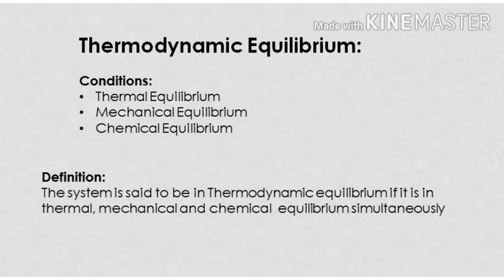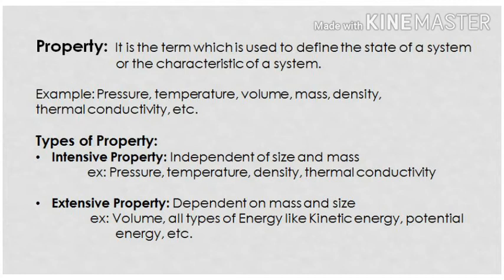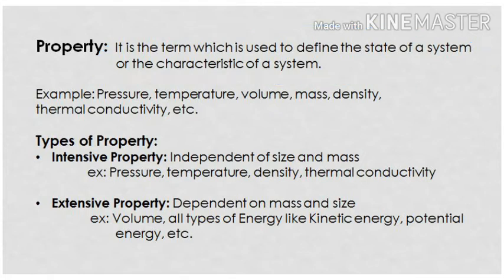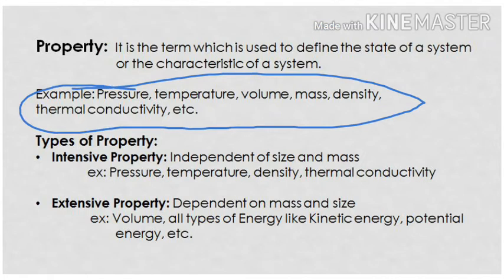Now moving to the actual thermodynamics part, and the first thing that comes is property. Now what is property? Property is the term which we use to define the state of a system. In thermodynamics, we define properties as the characteristics of the system. Examples of properties are pressure, temperature, volume, density, mass, etc.